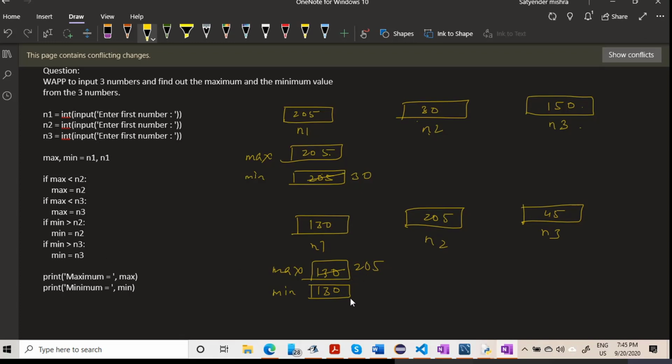Now the value of min, which is 130. So 130 is greater than n2? This condition is false, so min will remain at 130. Now min is greater than n3? Yes, it is greater than n3. So we assign, and min will be 45. So when you print max and min, max will print 205 and min will print 45.